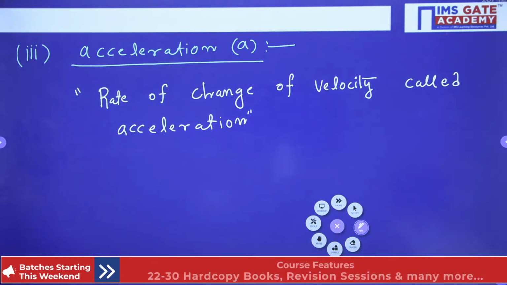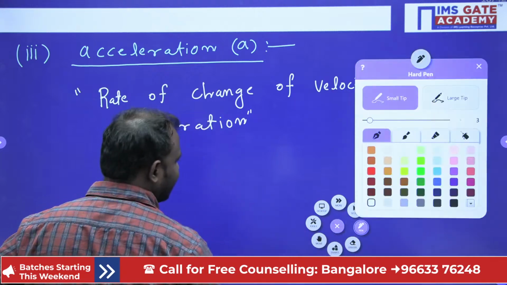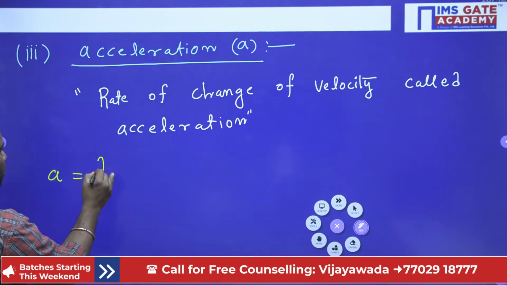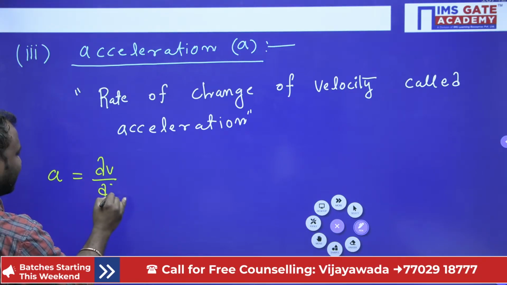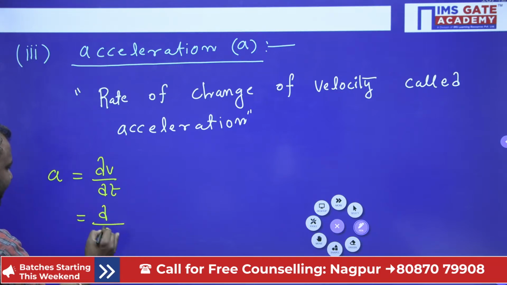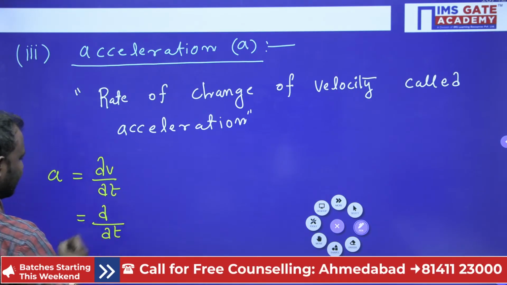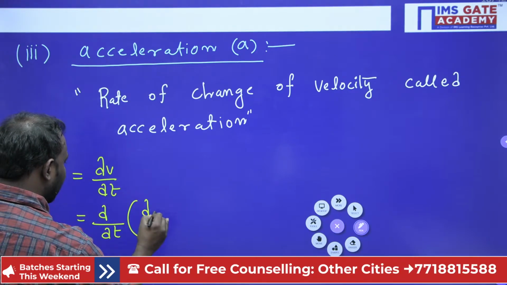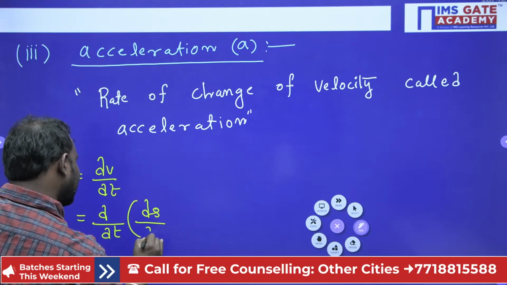Now let us see. My acceleration is equal to dv by dt. Again, in place of that I can write d by dt of v, and in place of v I can write ds by dt.